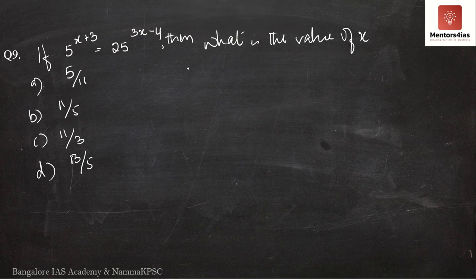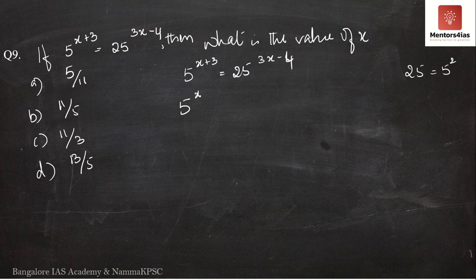Correct? So we'll take this relation which is given in the question itself: 5 to the power (x plus 3) is equal to 25 to the power (3x minus 4). See, 5 is obviously a prime number. So if we have to equate the powers, the indices, then we have to bring the base to the common level. 5 is a prime number, I cannot reduce it any further. However, 25 is not a prime number, it is a multiple of 5. So I will try to reduce it to 5. What is 25? 25 is nothing but 5 square. So I will write 25 as 5 square.